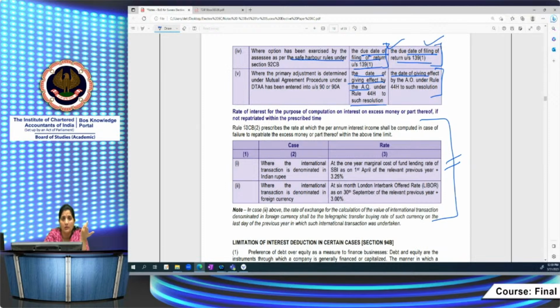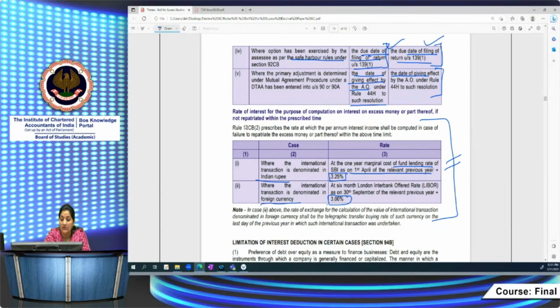In what denomination the international transaction is given to you. If it is given in Indian rupees, then what you have to do? You have to take the 1 year SBI lending rate as on 1st April of the relevant previous year, plus 3.25%. Here there is a difference. Here we are adding a margin of 3.25%, and in case the international transaction is denominated in foreign currency, you are adding 3%, and the rates are also different. Here we are taking the SBI lending rate as on 1st April of the relevant previous year. Note the words relevant previous year.